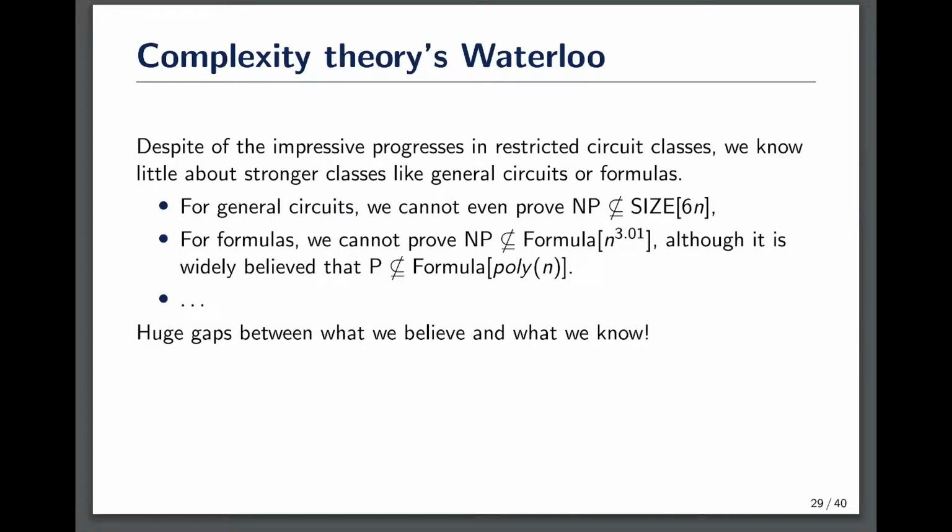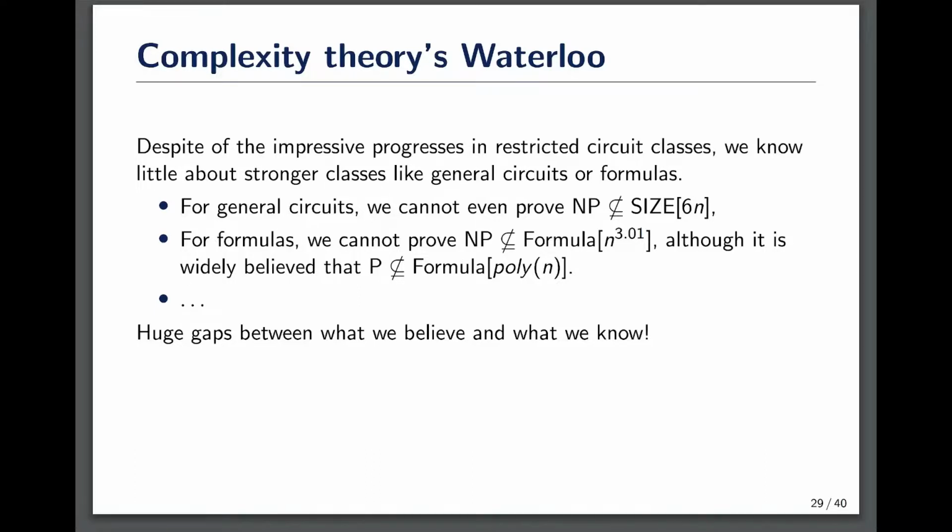Proving strong explicit lower bounds is the holy grail of complexity theory. Despite decades of efforts and impressive progress in restricted circuit classes, we still know little about strong circuit classes like general circuits or formulas. For general circuits, we cannot even construct any language in NP that requires 6n size circuits, although it is widely believed that NP requires super polynomial size circuits to compute.